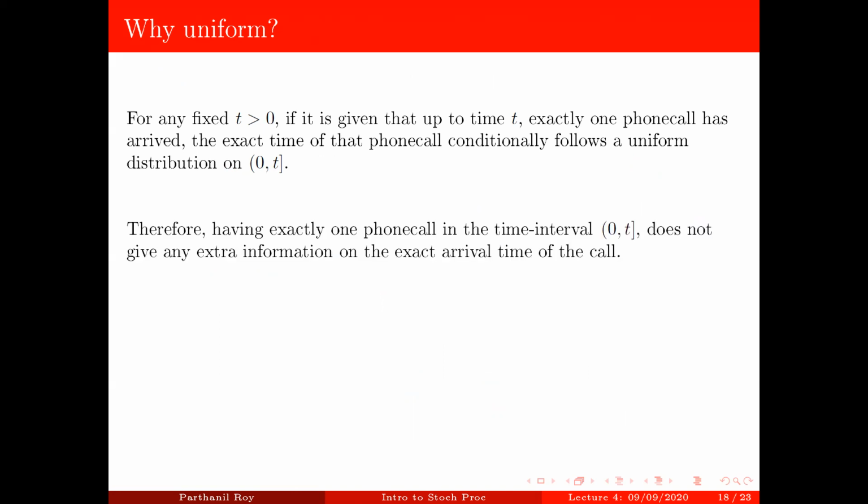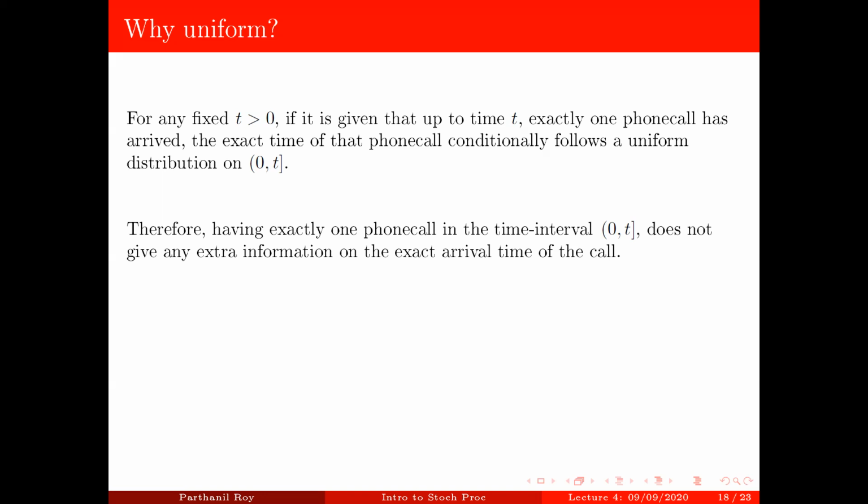Now, why is it uniform? What it means is that, first of all, having exactly one phone call in the time interval 0 to t does not give any extra information on the exact arrival time of the call. You just know that it's somewhere between 0 to t and it's uniform, that's it. So the fact that exactly one phone call has arrived doesn't tell you that there should be any bias towards a particular point between 0 to t.